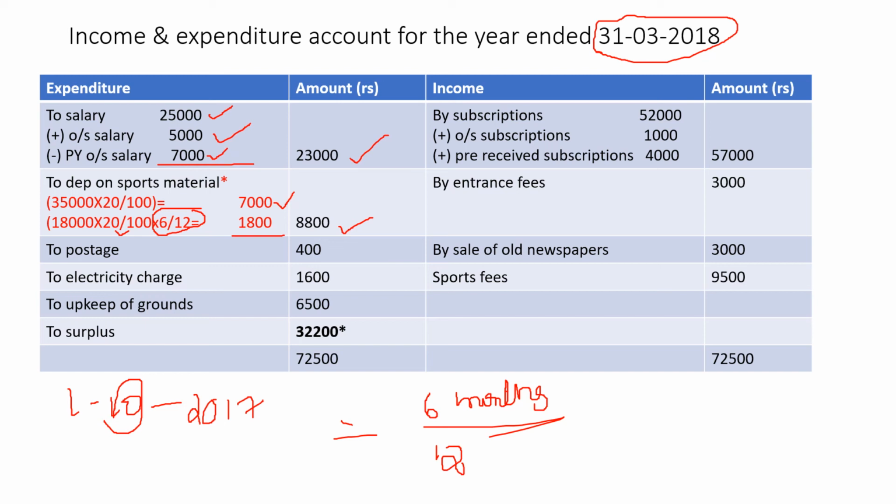Next, after that, investments is given. Now investments is always an asset. So that has not been written in the expenditure, it goes to the balance sheet. Then postage 400, right? To postage 400. Electricity charges 1,600. Upkeep of grounds 6,500. This is your balancing figure. We are calculating it later.